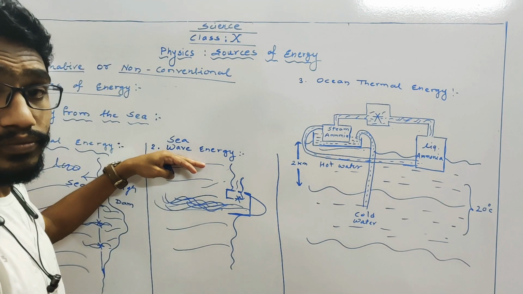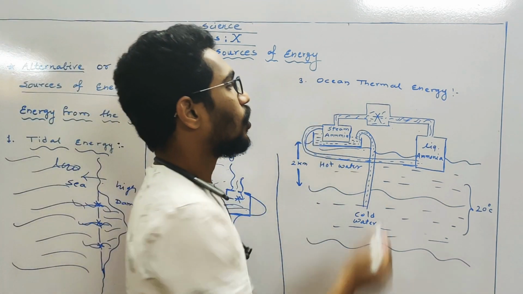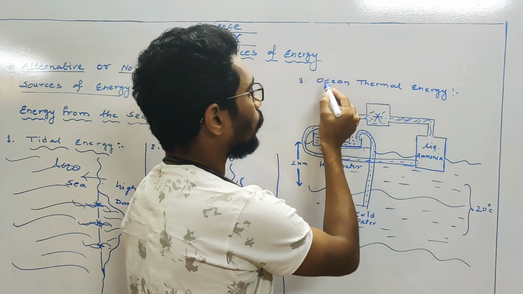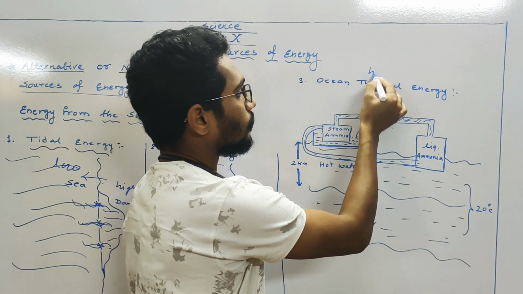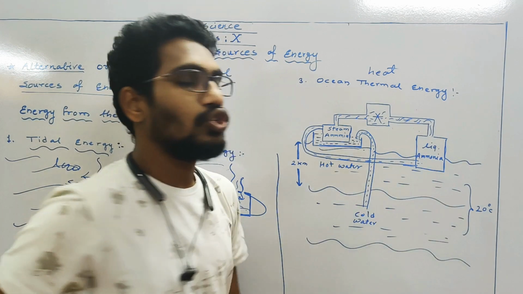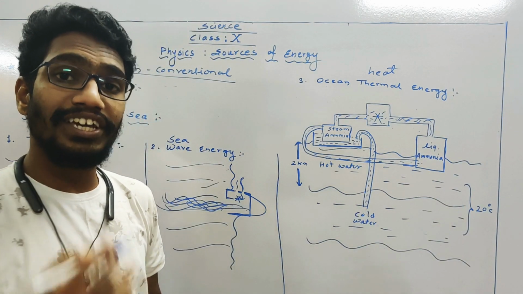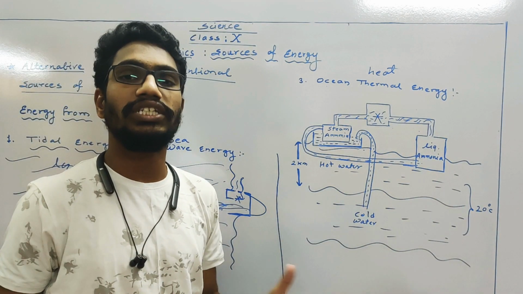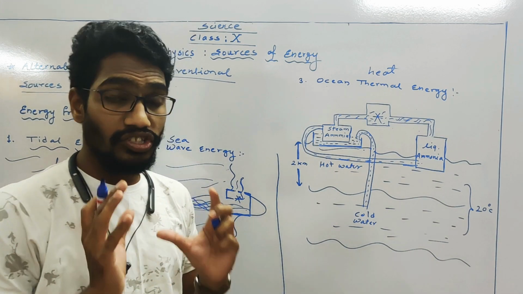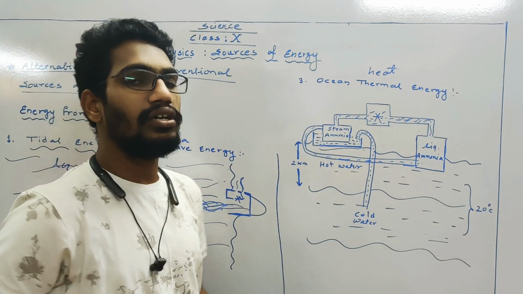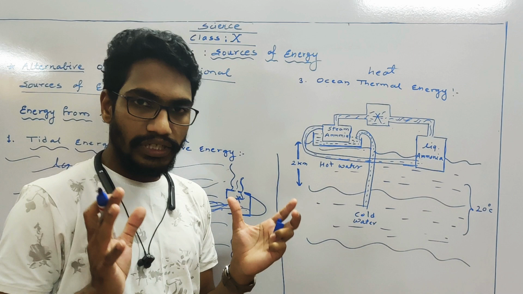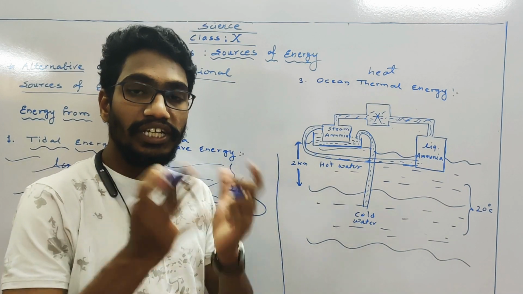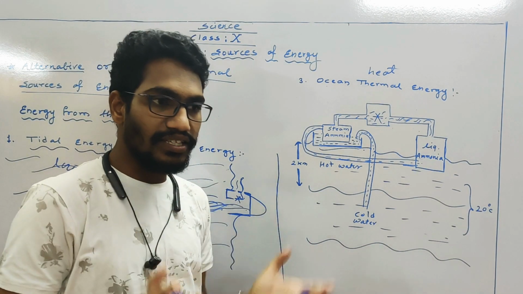Are you getting? Okay. Now the third one, ocean thermal energy. Ocean मतलब sea, thermal means heat. So here we are going to utilize the heat energy absorbed by the ocean, called as ocean thermal energy. See the construction. This is only the diagram to discuss how it works, not the exactly working.